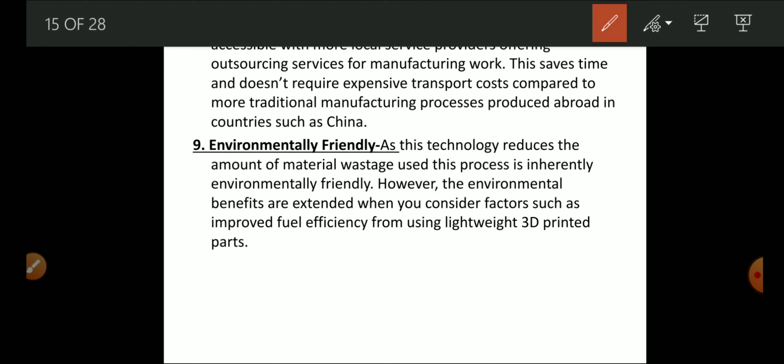So the environmental benefits are extended when considering factors such as improved fuel efficiency from lightweight 3D printed parts. So this process is environmentally friendly in comparison to subtractive methods.